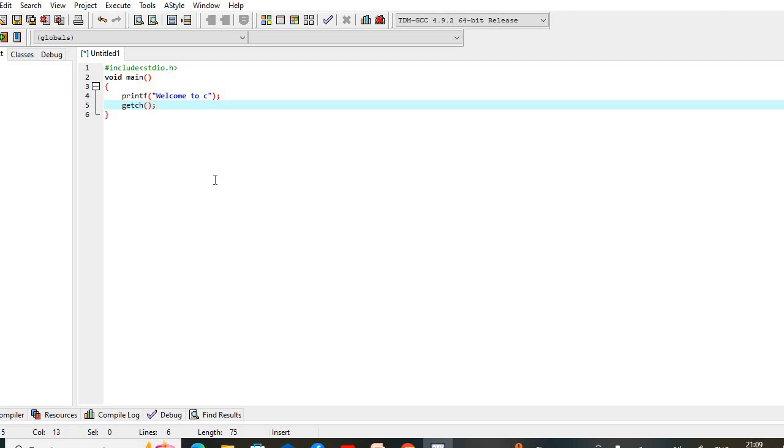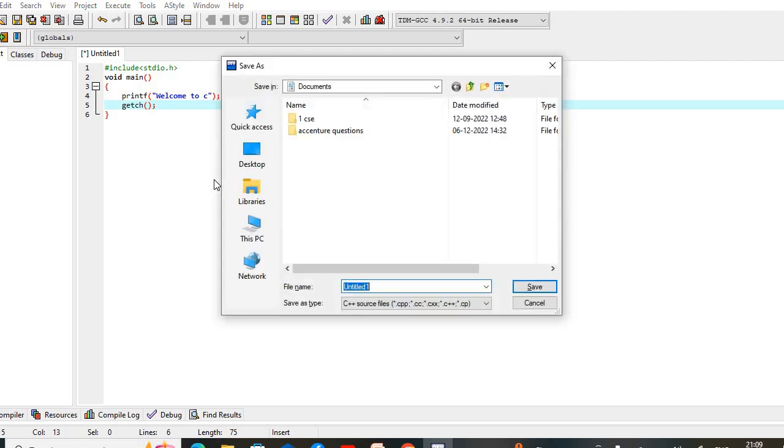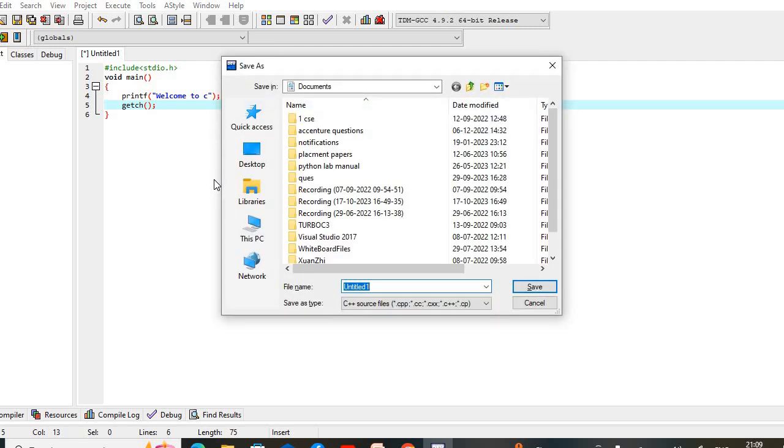Now we have to save the program. To save the program, we can press Ctrl S. Now we have to give the program name. For this one, I give the program name as first dot C. This is my first C program. Save.